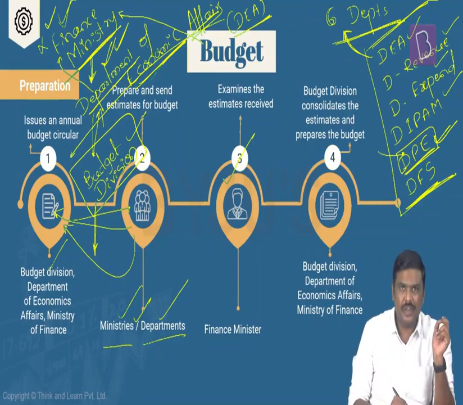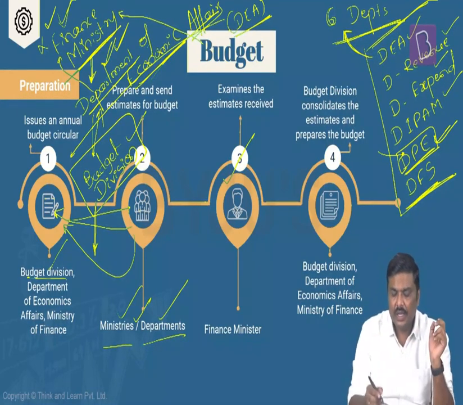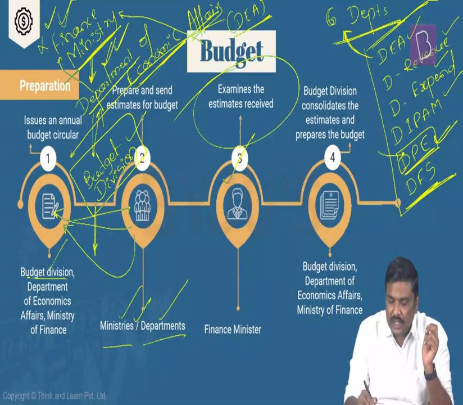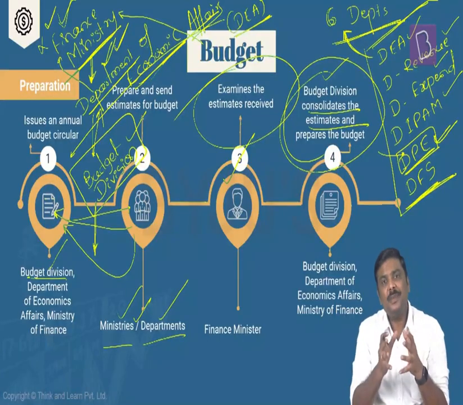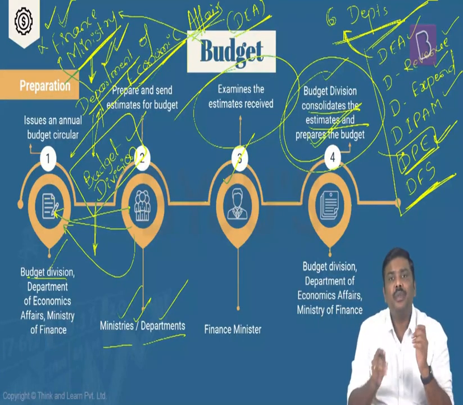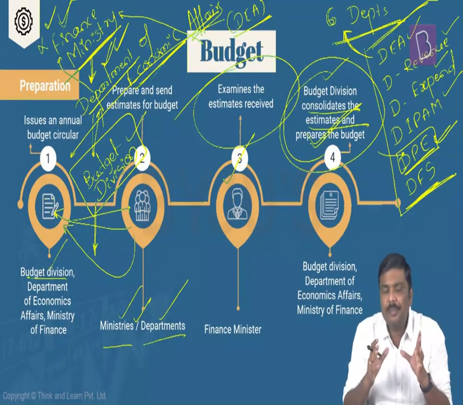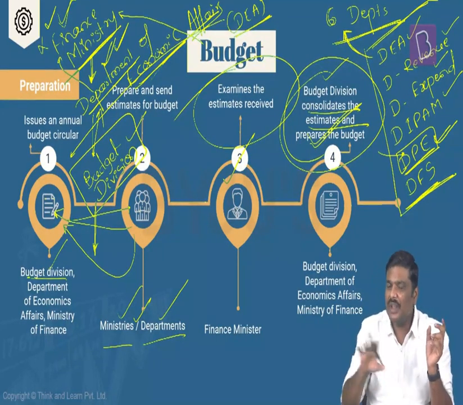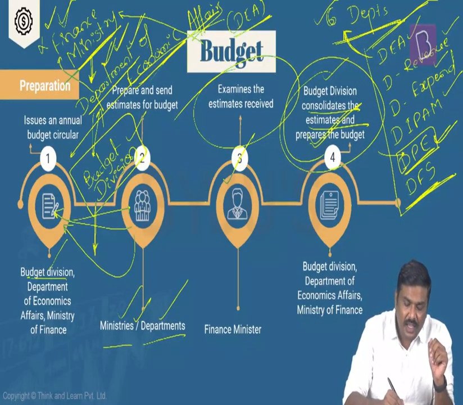And these particular ministries or departments will send in their requirement. The Ministry of Finance, that is basically the budget division, now will consolidate all of these particular requirements and come out with budget documents. Is it okay? Consolidated estimates are prepared, and this particular sum is essentially the idea of the budget documents. So this is how the budget documents are actually prepared. Now, should you remember this particular sequence? Not required for UPSC. What is important is this point as well as these 2 points here.